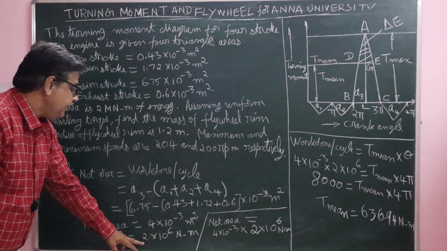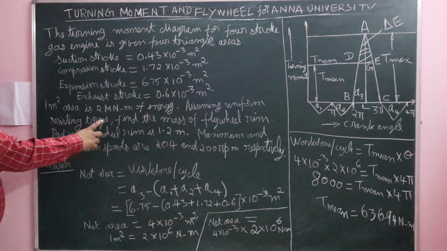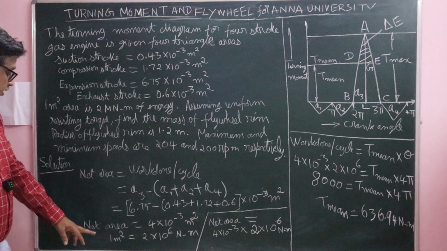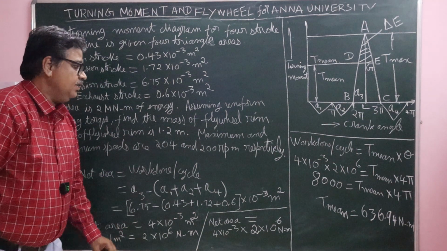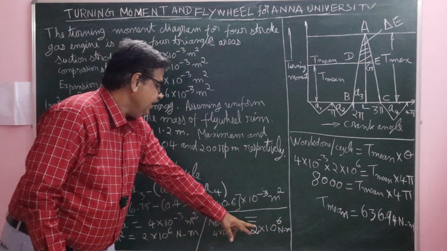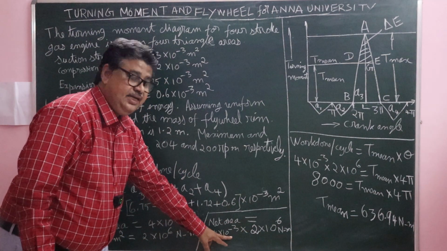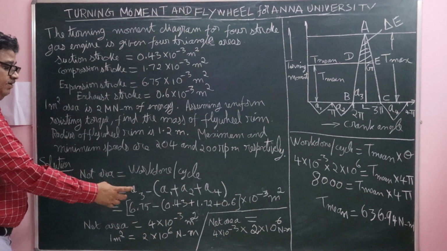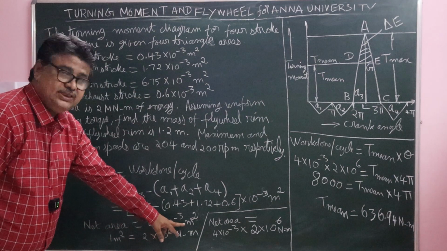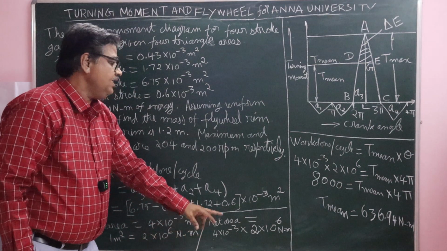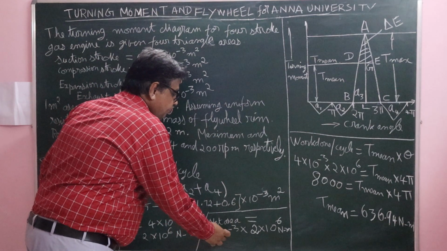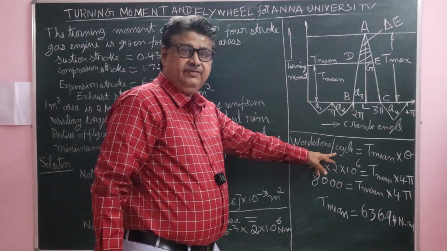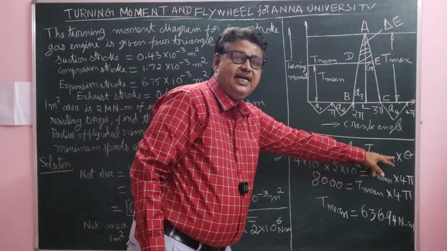1 m² is 2 × 10^6 N·m, because it is given that 1 m² area is 2 MN·m, that is 2 × 10^6 N·m. Therefore, work done per cycle is the net area, 4 × 10^-3 × 2 × 10^6 N·m. We know the formula: work done per cycle equals mean torque, T mean, into crank angle.